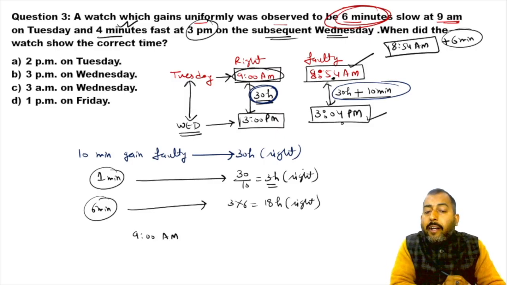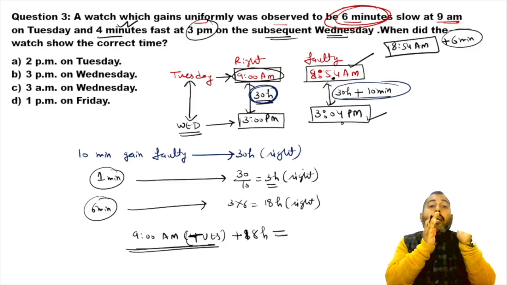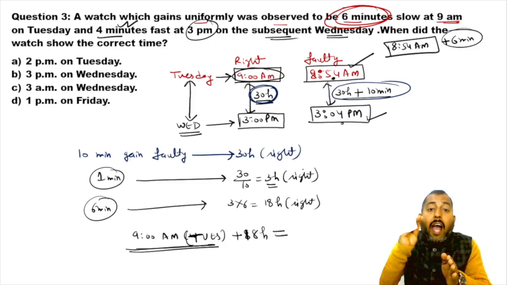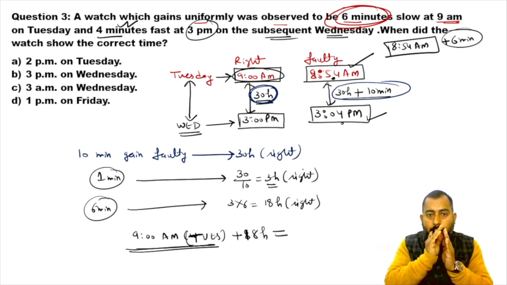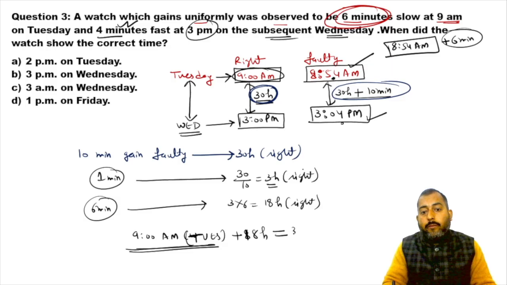So right time in the beginning was 9 a.m. on Tuesday. So if you add 18 hours to this 9 a.m. of Tuesday, what are you going to get? 9 a.m. Tuesday, add 18 hours. You will get 3 a.m. on Wednesday.